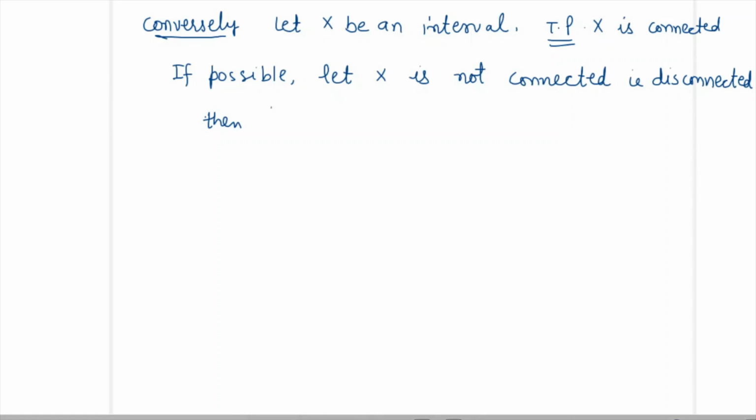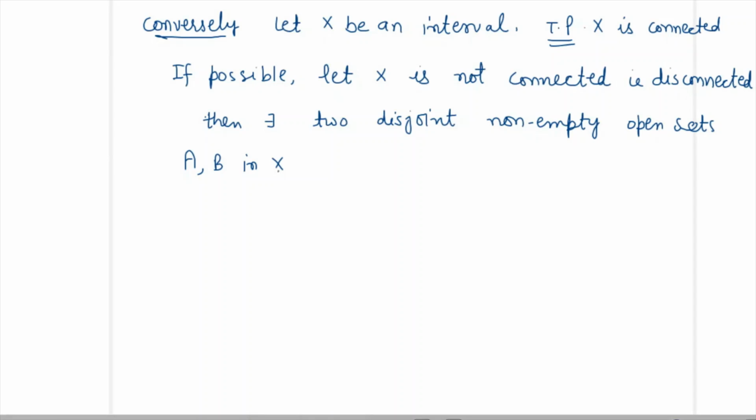From the definition of a disconnected space, there exist two disjoint, non-empty open sets, that is A and B in X, such that X can be written as A union B, and these are disjoint.